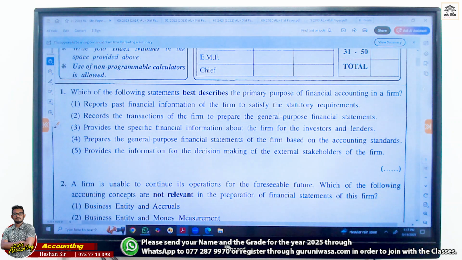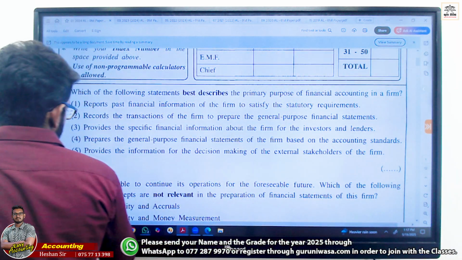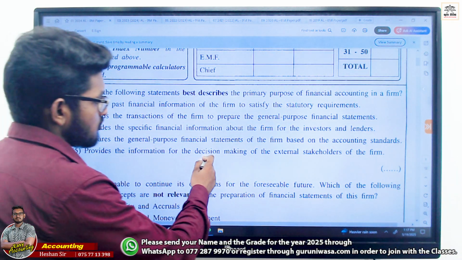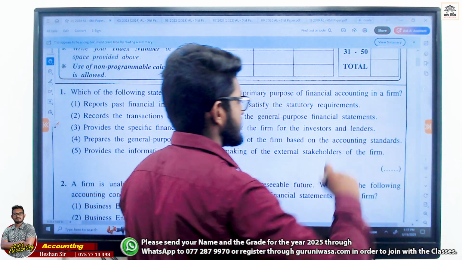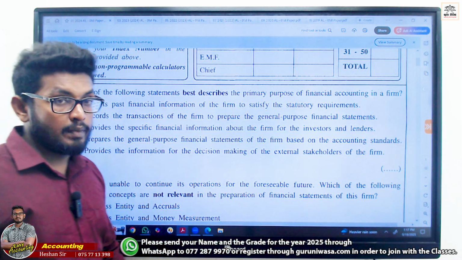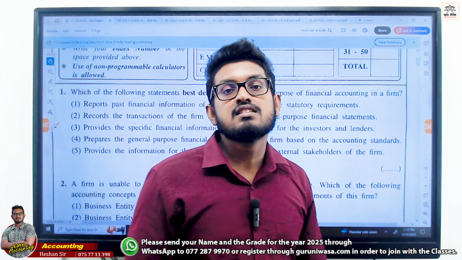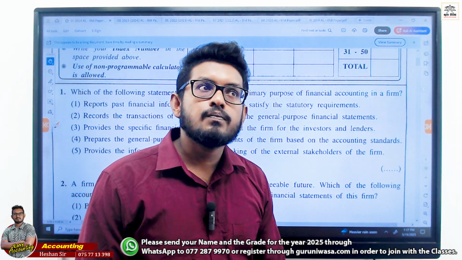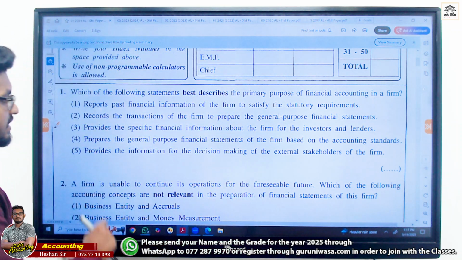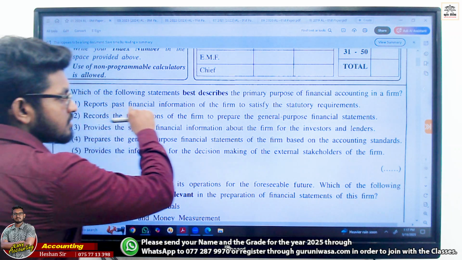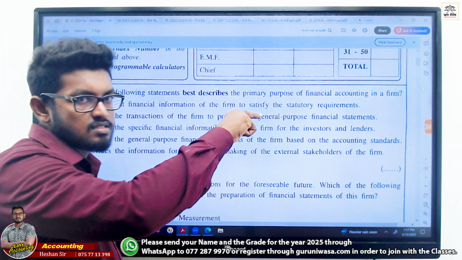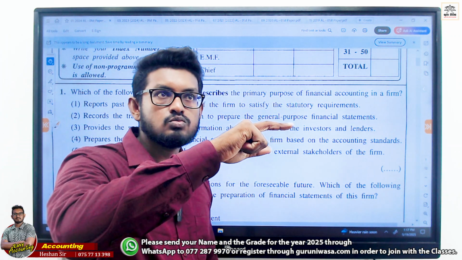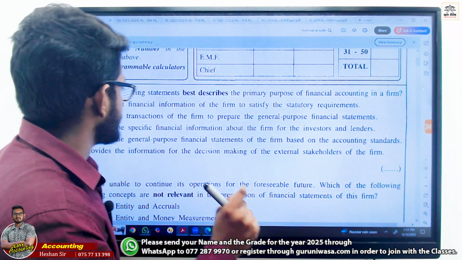Yes. The answer is number 5. Provide the information for the decision making of the external stakeholders of the firm. Now, mainly we are targeting external stakeholders of the firm in financial accounting. Easy, clear, you understand, right? Record the transaction is not the main purpose. Clear to you, right? Not only the recording.